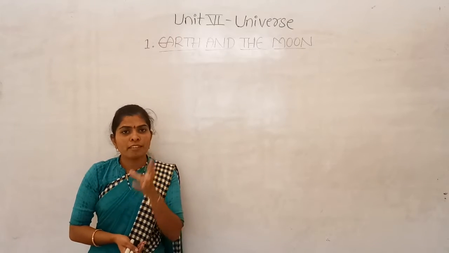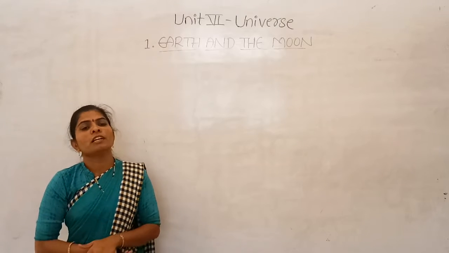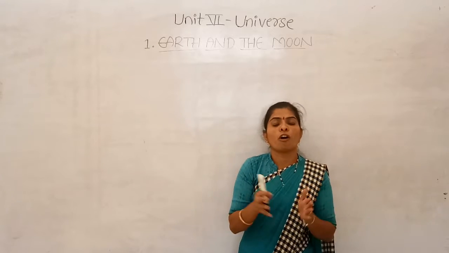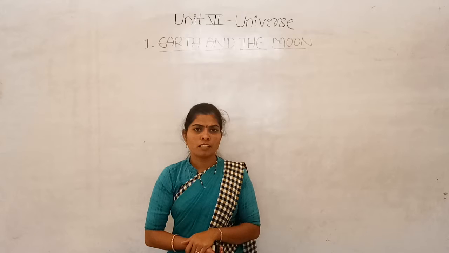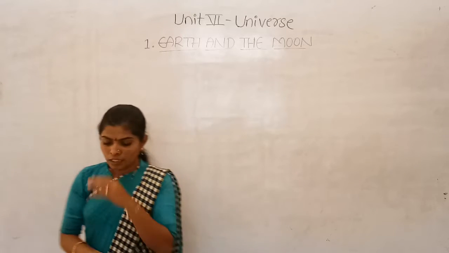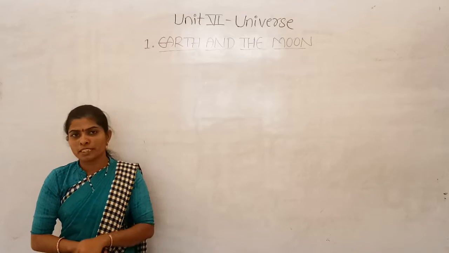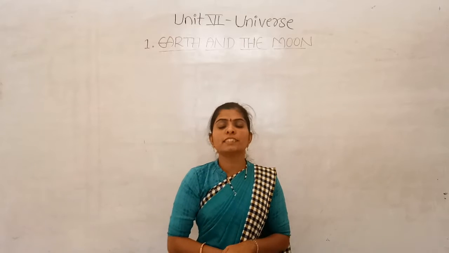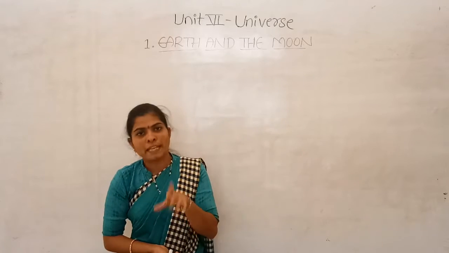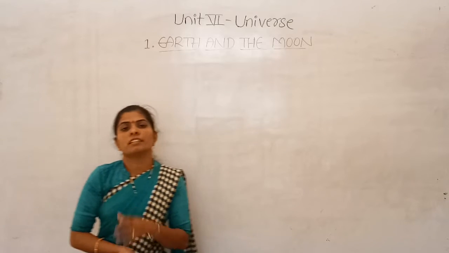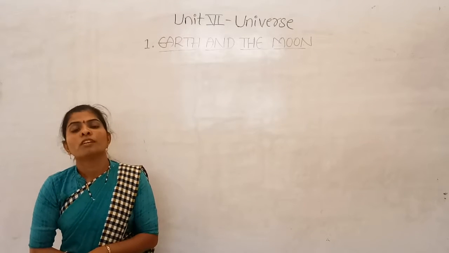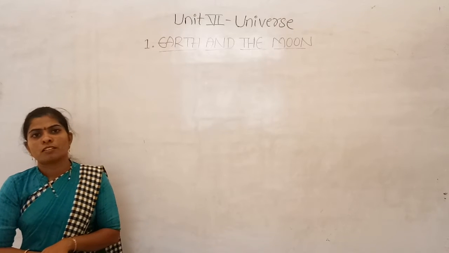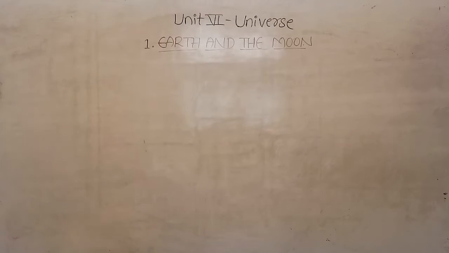The day when we can observe the full moon is called the full moon day. It means we can observe the complete moon. And the moon is a non-luminous body, as I said; what we see is just the reflection of the sunlight. Since the moon is also spherical in shape, we can also measure the diameter of the moon, and it is around 3,476 kilometers.